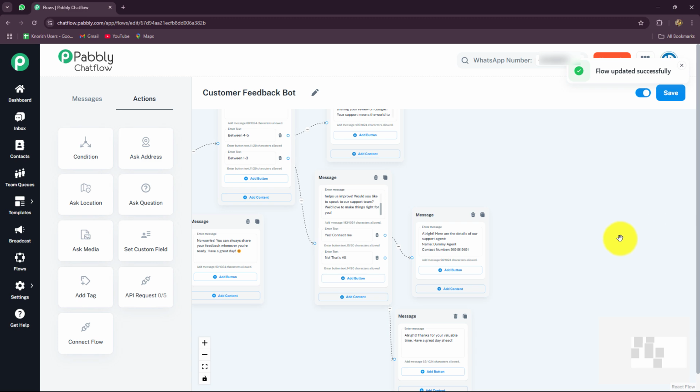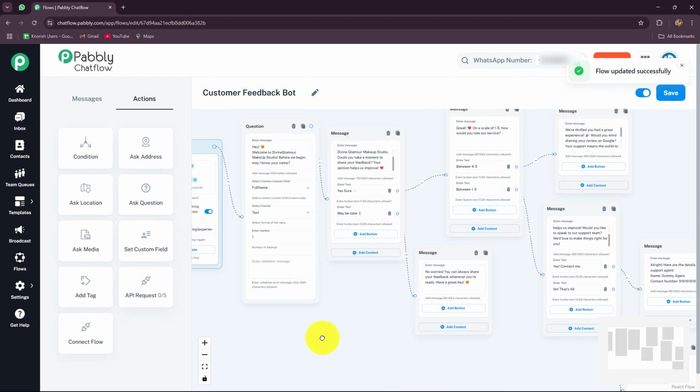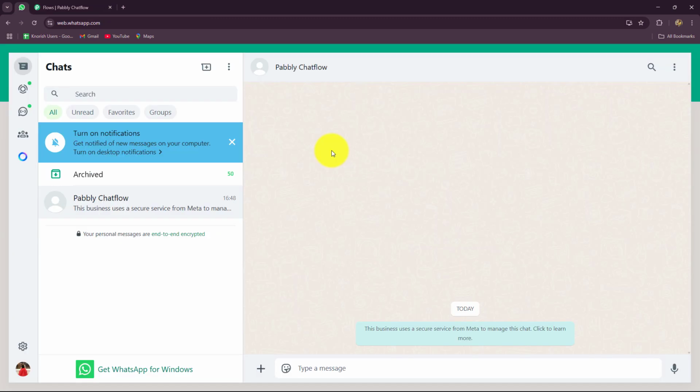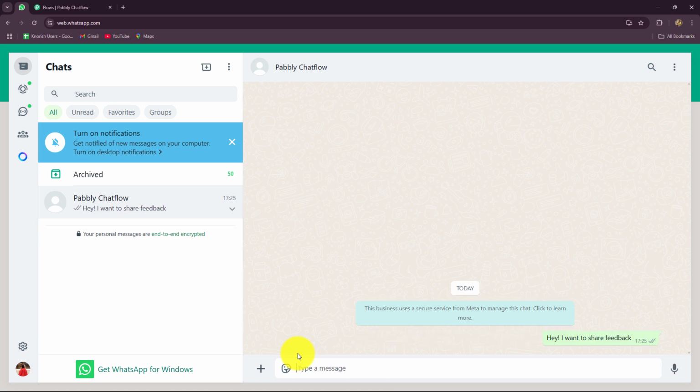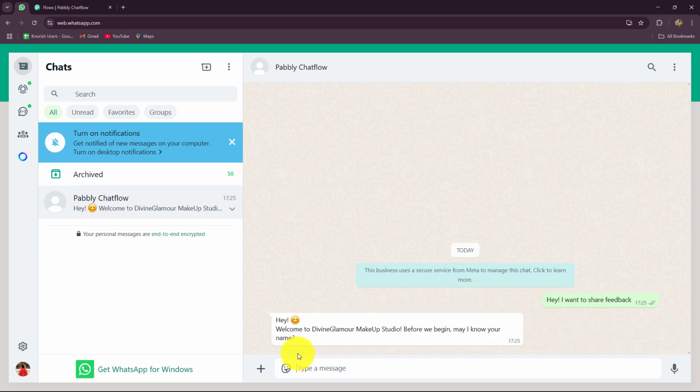Now I'm going to show you a live example of this flow by taking you towards WhatsApp. So this is my WhatsApp number of Pabbly Chatflow. This is my business account, and on this number only we are going to receive the feedbacks from the customers. So let's say as a customer, I'm going to send feedback on this number as, hey, I want to send feedback. As soon as I have sent this message, I have received a welcome message from Divine Glamour Makeup Studio automatically through the bot. Hey, welcome to Divine Glamour Makeup Studio. Before we begin, may I know your name? I'm going to send a name, let's say test user.